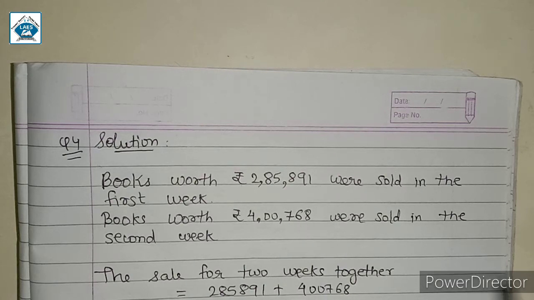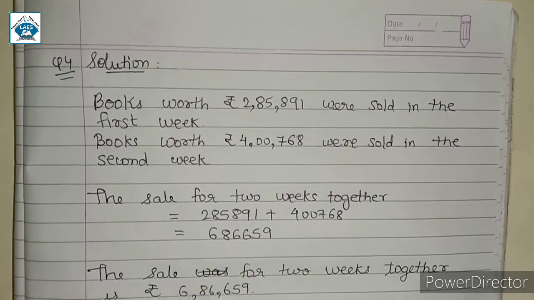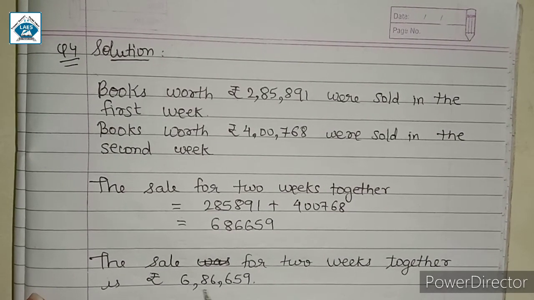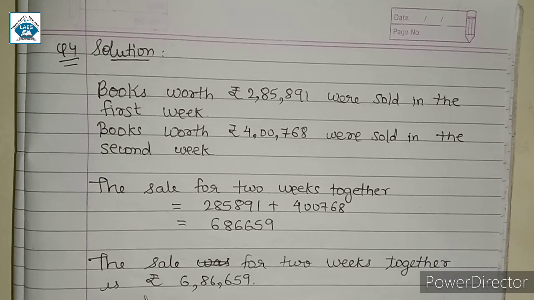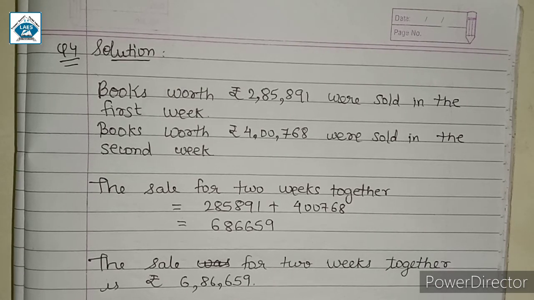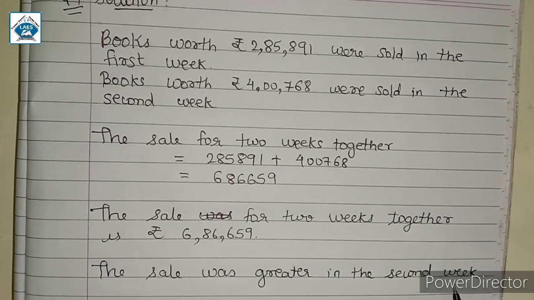So adding these two, we will get 6,86,659. Then we will write the sale for 2 weeks together is rupees, and you will have to put commas when you are talking about rupees. So it is 6,86,659. Next, as I told you before, the sale was greater in the second week.